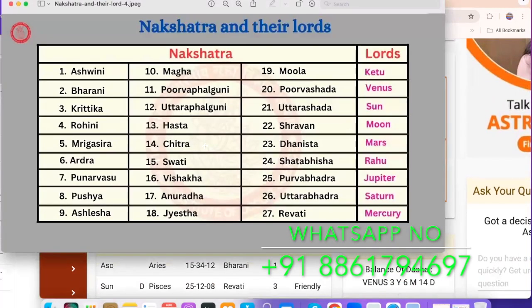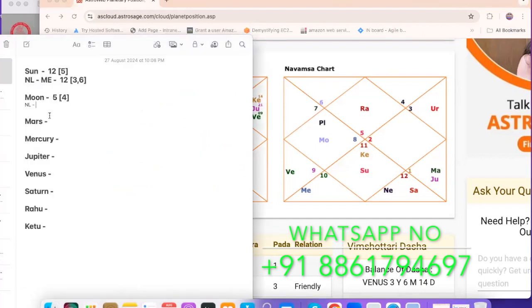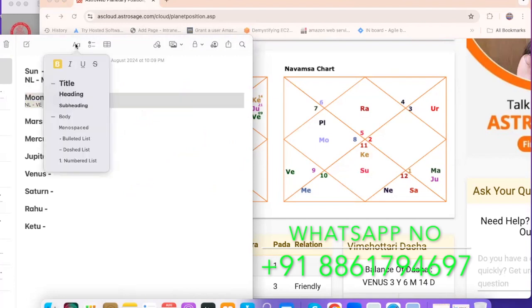So go back to this chart and check the Purva Phalguni nakshatra lord. It will be Venus. So if you see here, Purva Phalguni nakshatra lord is Venus. I marked it in blue color. Now go back and check where this person's Venus is. Venus is in the 11th house, ruling the 7th house and second lord. So we can write it as Venus sitting in the 11th house, ruling the 2nd house and 7th house lord.